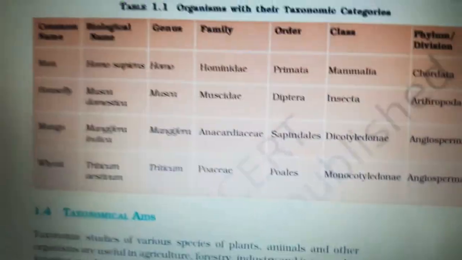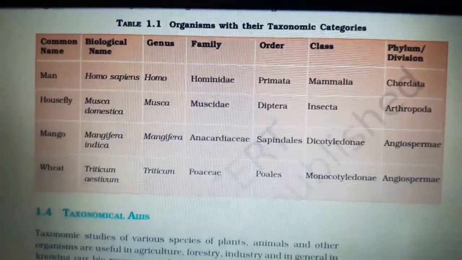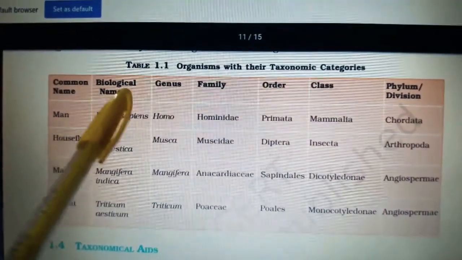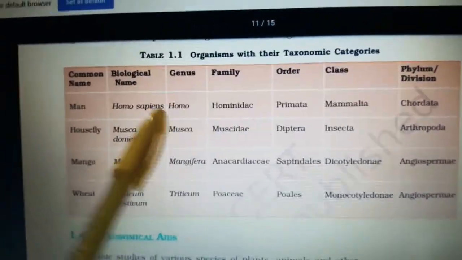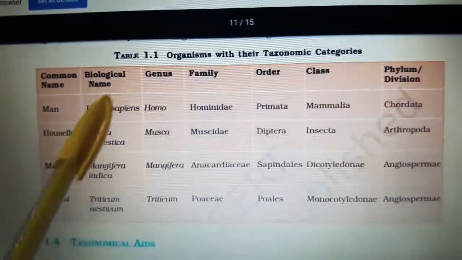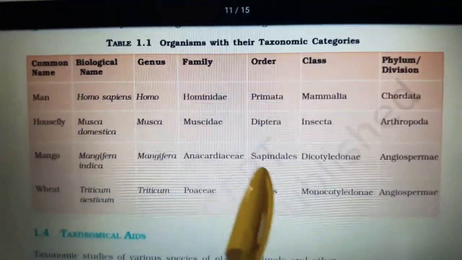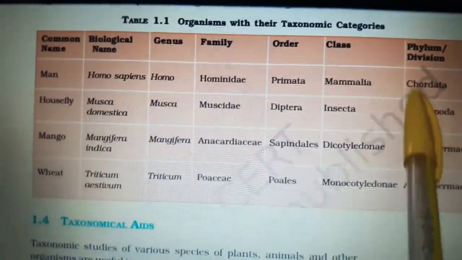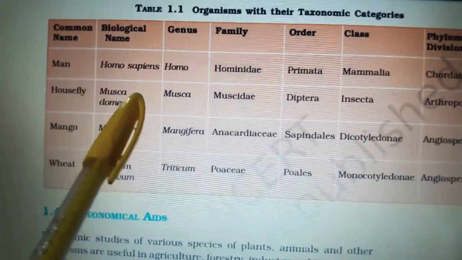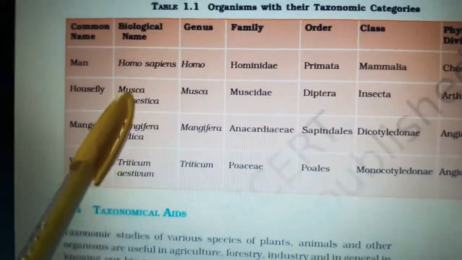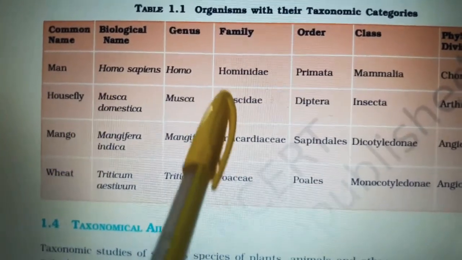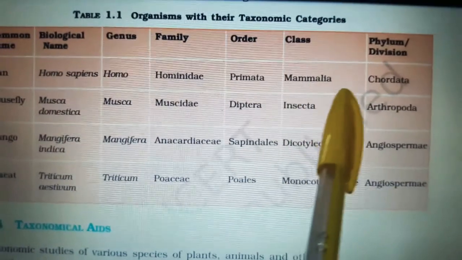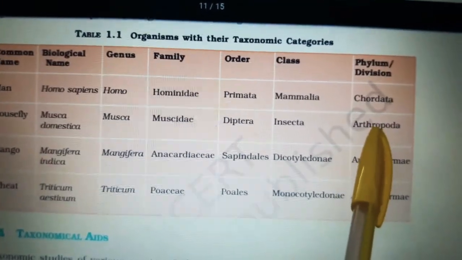Here is the table from NCERT. It shows different organisms with their taxonomic categories. For man, the biological name is Homo sapiens, genus is Homo, and the species is sapiens, family is Hominidae, order is Primata, class Mammalia, phylum or division is Chordata. Next one is housefly, Musca domestica. When they are handwritten, they must be underlined. Genus is Musca, family Muscidae, order is Diptera, class Insecta, and phylum or division is Arthropoda.